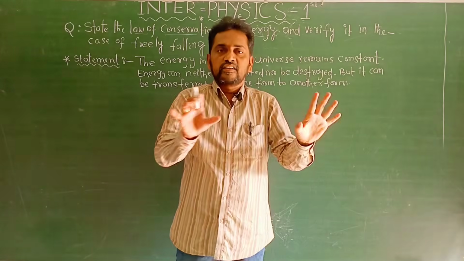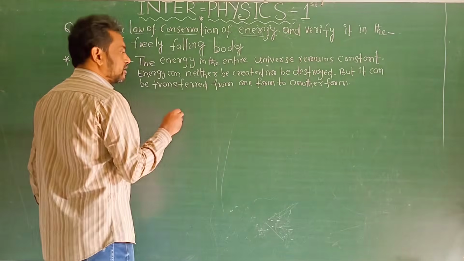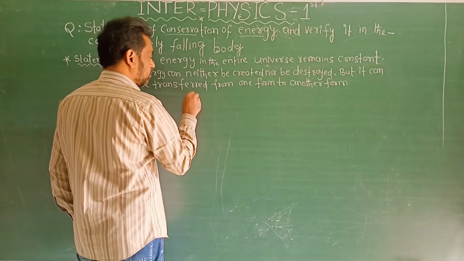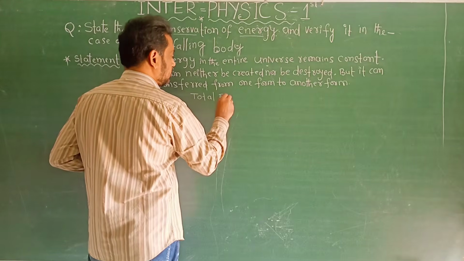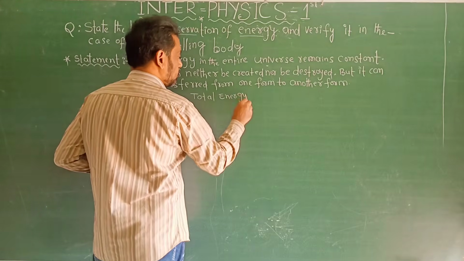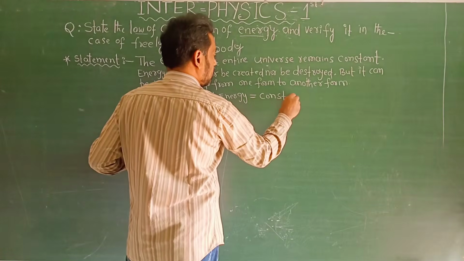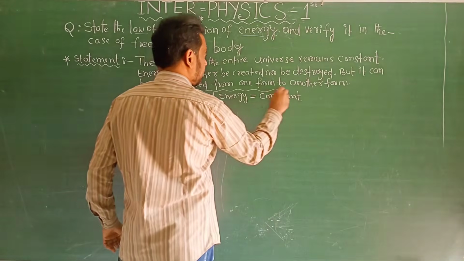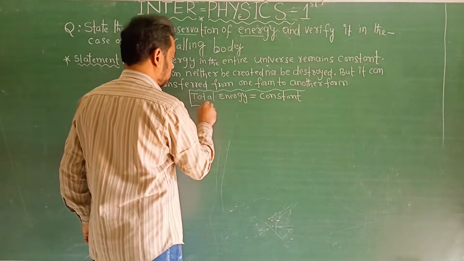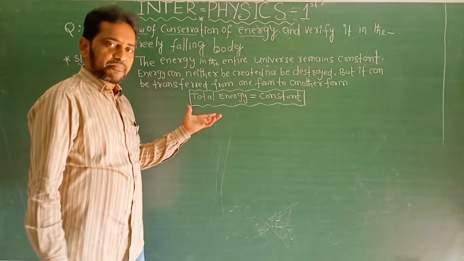That's why I write it in one line: total energy is equal to constant. Maintain this one line also, right? This is the statement.